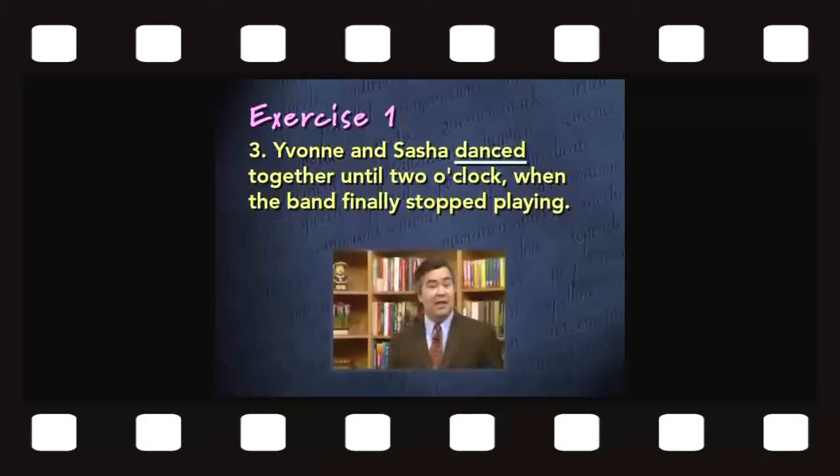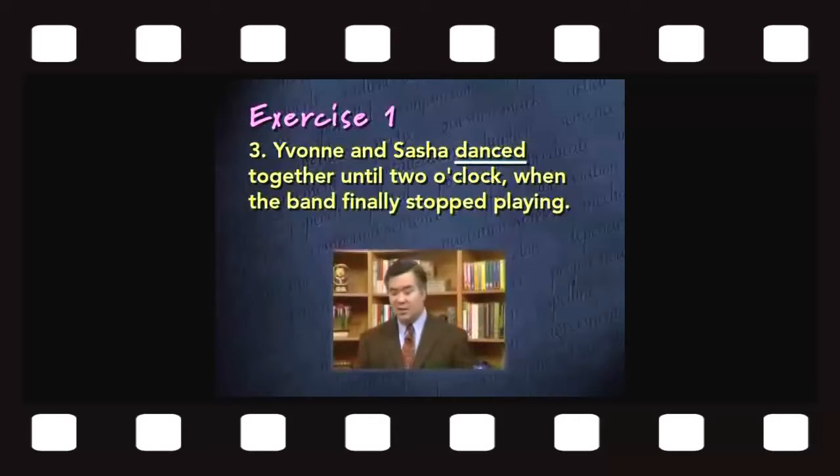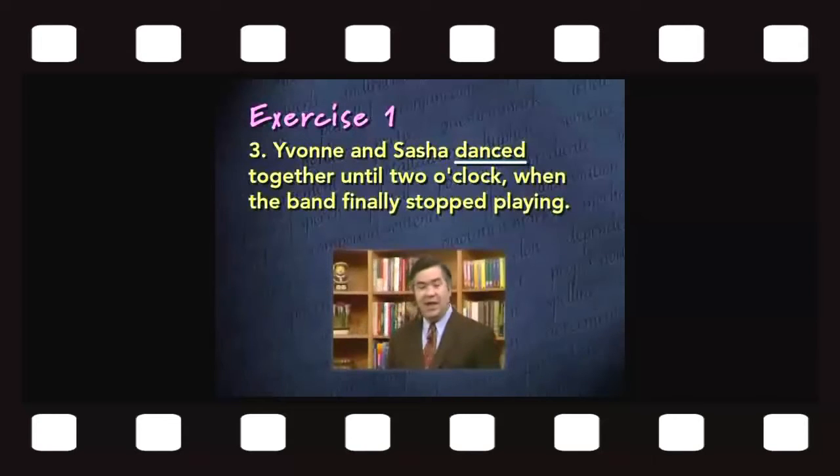We're being told that they danced together. That tells us how they danced. And we're being told that they danced together until 2 o'clock, which is a little more information about how they danced. The word together is an adverb because it gives more information about or modifies the verb danced. It tells us how they danced. And until 2 o'clock is a prepositional phrase that also gives us more information about how they danced.